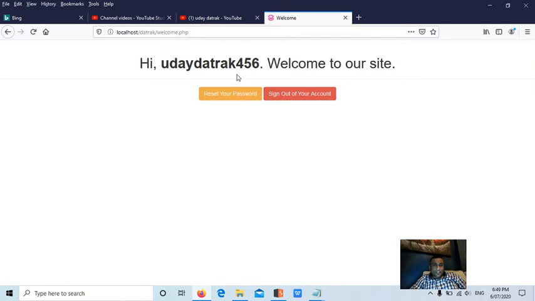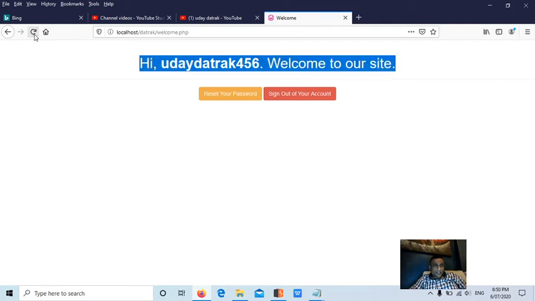So in order to check this issue, simply sign in, then lock your system and come back after 5 to 15 minutes. And even after 15 minutes, if you can still access the internal pages, then it's a security issue guys. Then you have to report it. So this is one weak session issue.